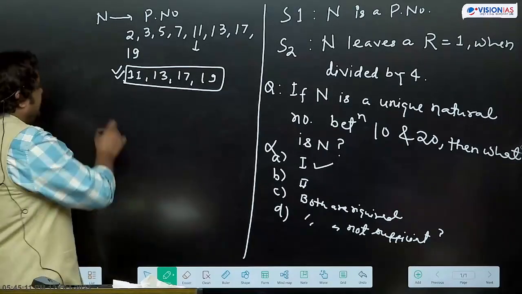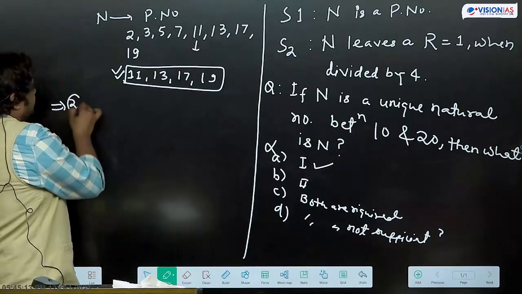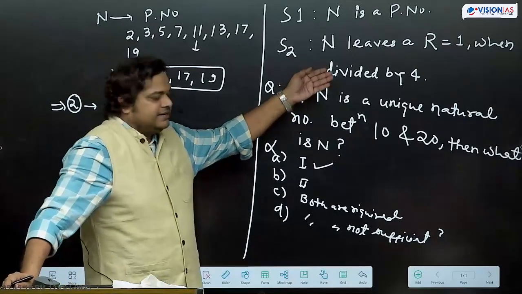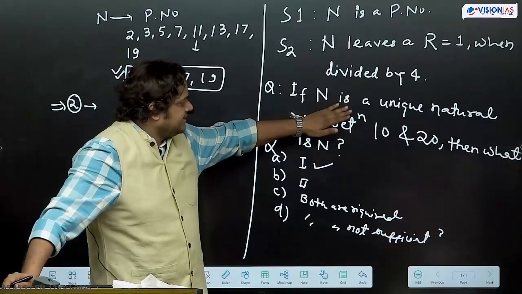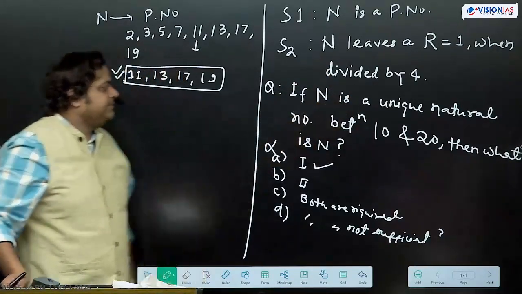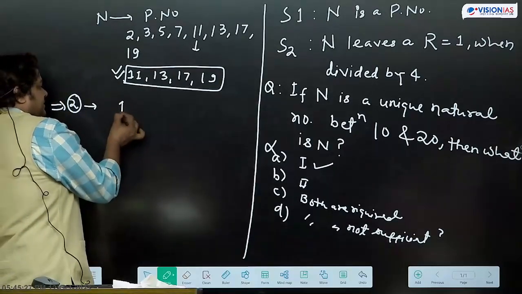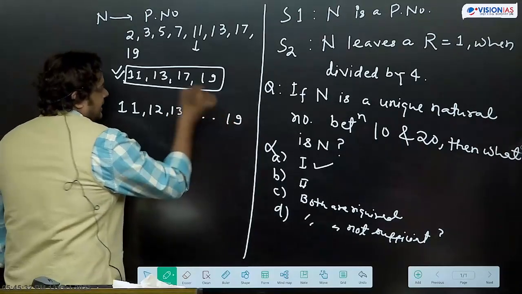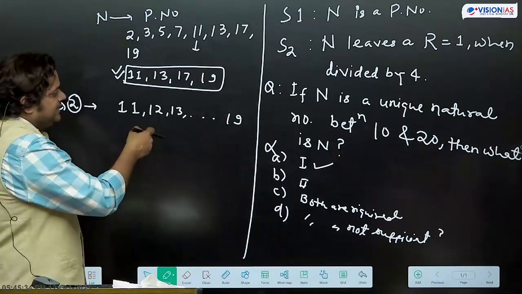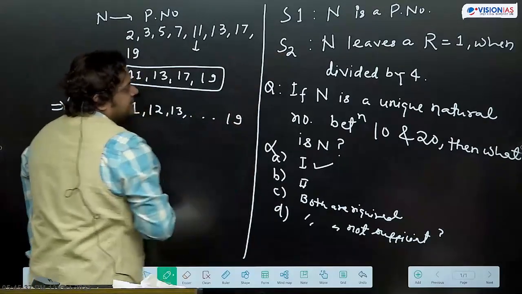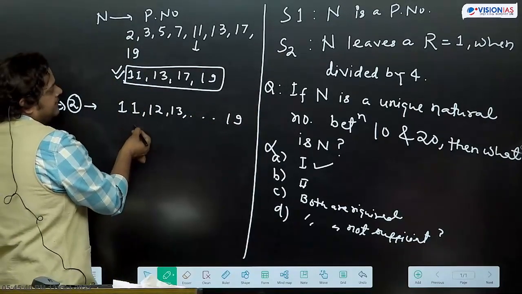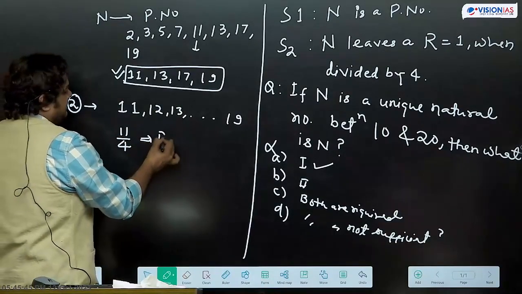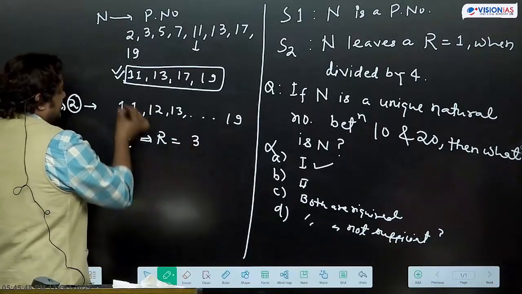N leaves a remainder 1 when divided by 4. Then we'll take this information. How can we calculate the answer to the question? If n is a unique natural number between 10 and 20, what are these numbers? What can be these numbers? Till 19. If we take this statement's information and divide these numbers by 4, remainder 1 should come. 11 divided by 4, what remainder are we getting? 3. So this is not the number.